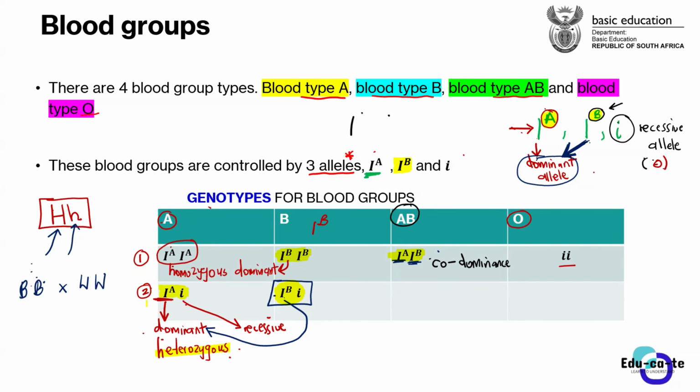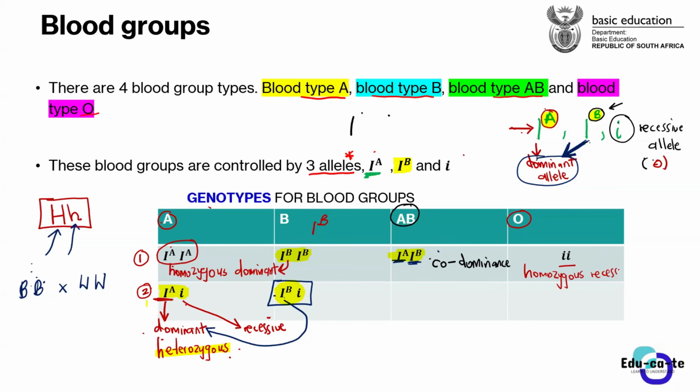You guys already know that the recessive allele can only be expressed in a homozygous recessive state. It must have another recessive allele next to it. Otherwise, if there's a dominant allele, it's going to mask it. So for blood type O to show in the phenotype, it can only show in a homozygous recessive.